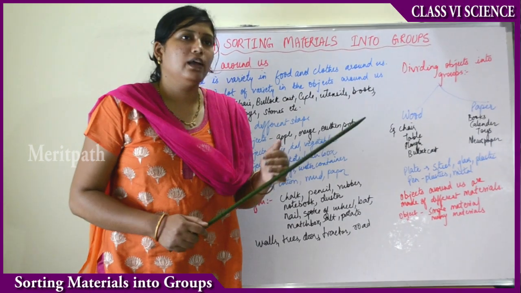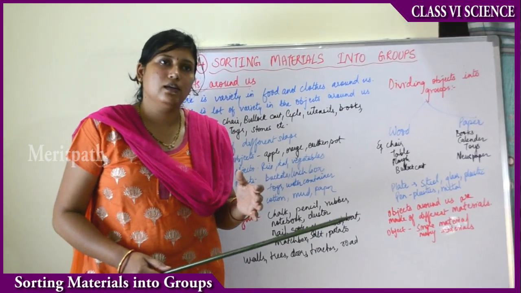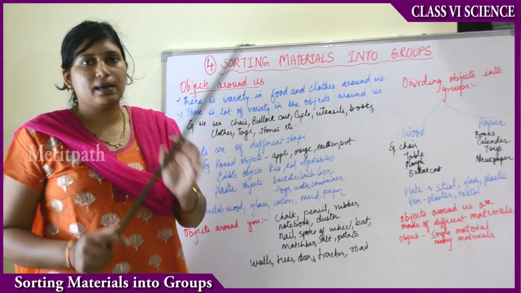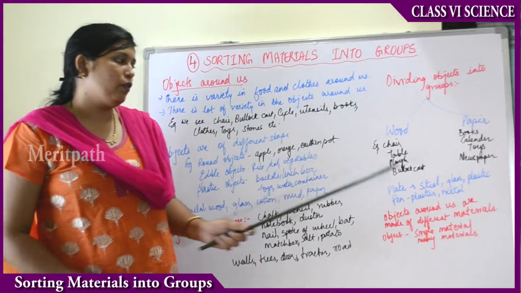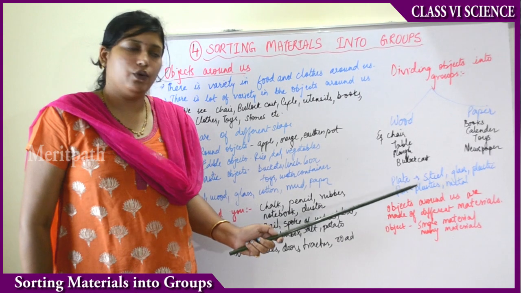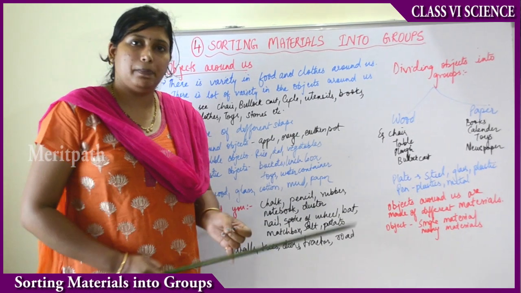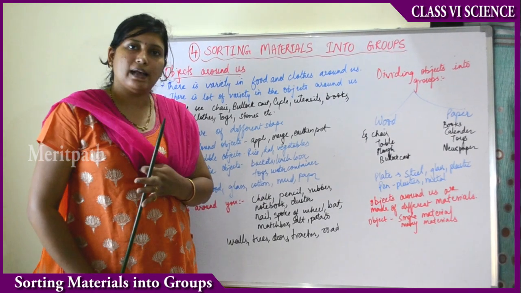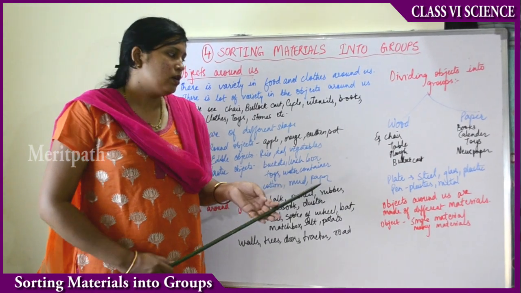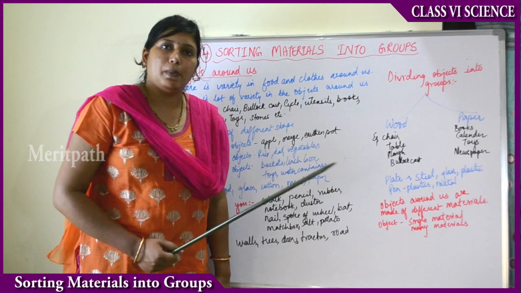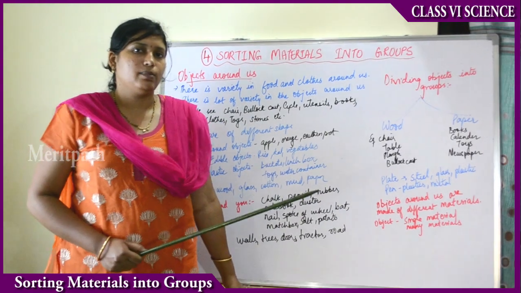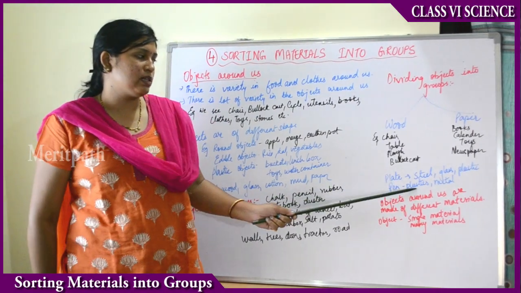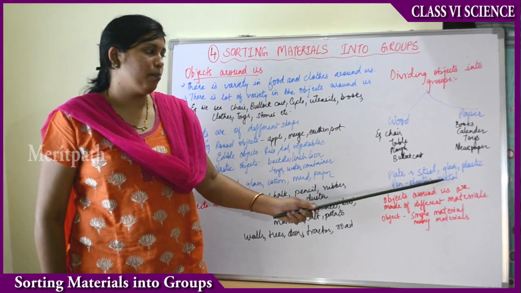Other than this, if we take some examples and think what are these made up of? Plates in which we eat food. It can be either a steel plate, a glass or ceramic plate, or a plastic disposable plate also. So taking example of a pen. What are pens made up of? Pens are made up of plastic. Pens can be made up of metal.